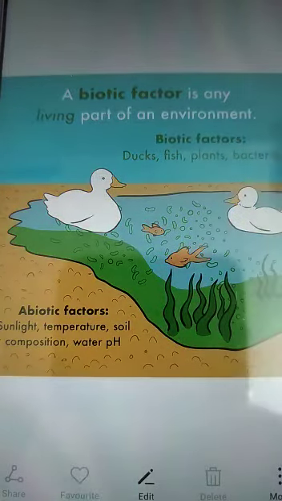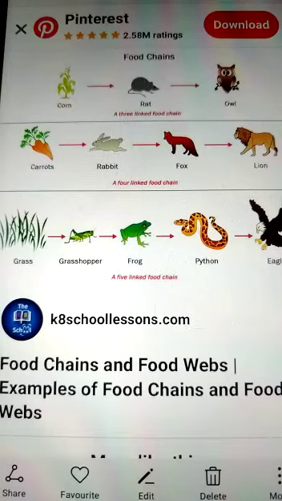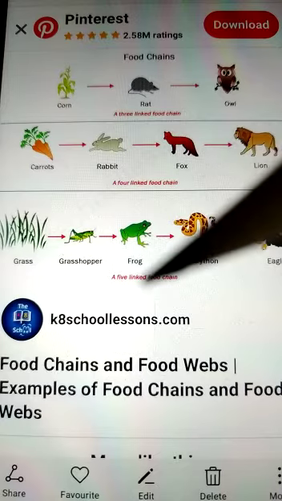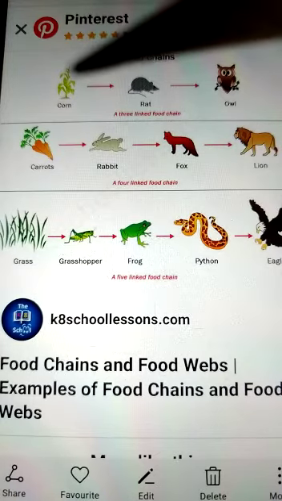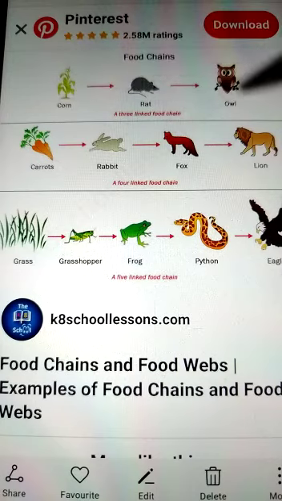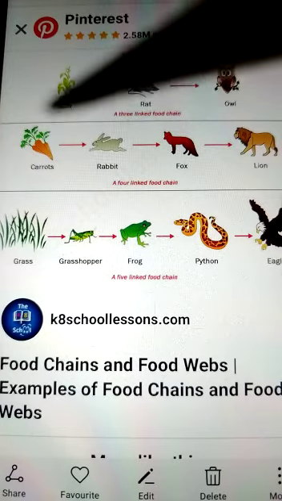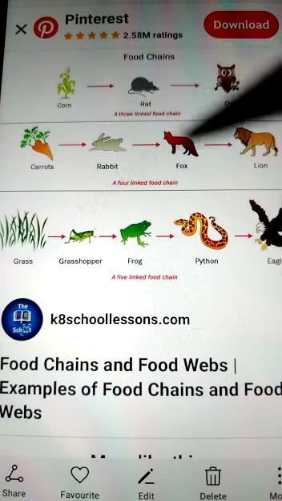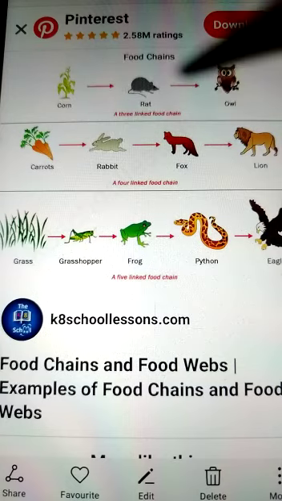Let us see a diagram of the food chain now. There are three types of food chain in this diagram. One is the 3-linked food chain, the other one is the 4-linked food chain, and the third one is the 5-linked food chain. In the first one, a rat would be dependent upon the corn plants, whereas the owl will feed on the rat. In the second example, a rabbit would be dependent upon the carrots, whereas the fox depends upon the rabbit for survival, whereas the lion hunts a fox and survives.